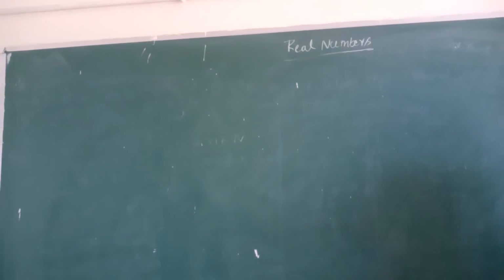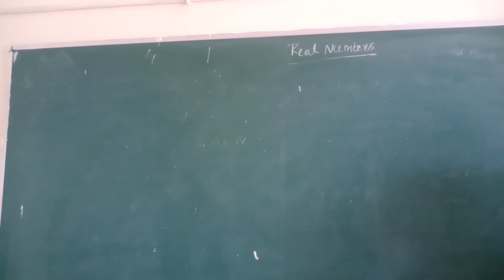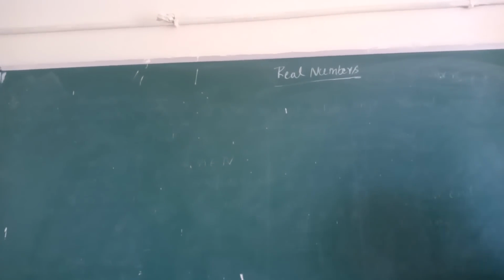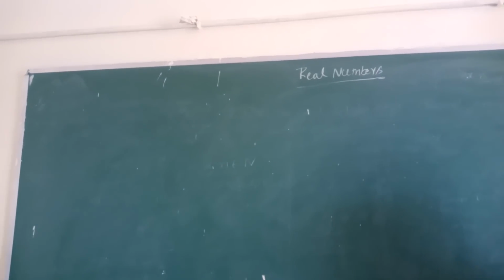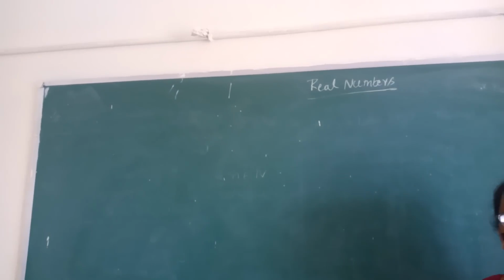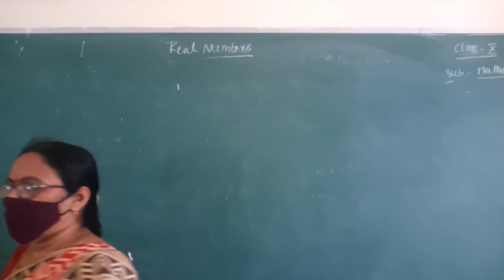Already we learned 2 cases: terminating decimals and non-terminating recurring decimals. Now we see non-terminating, non-recurring decimals. What do we call those type of numbers? Irrational numbers. Today's class is irrational numbers.